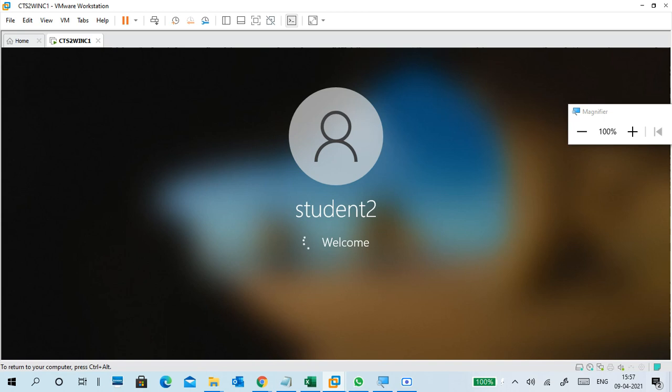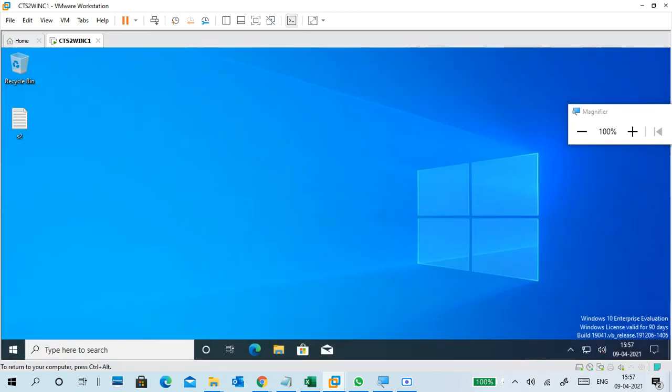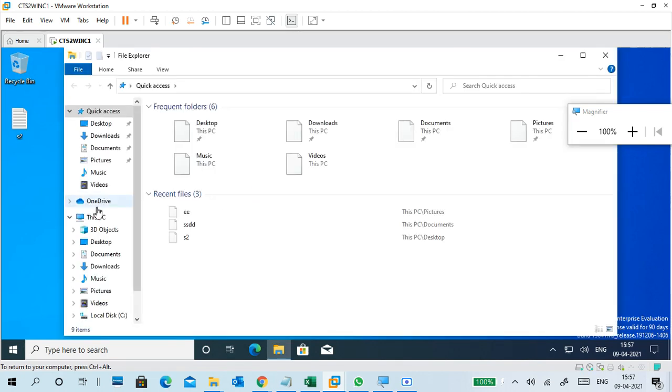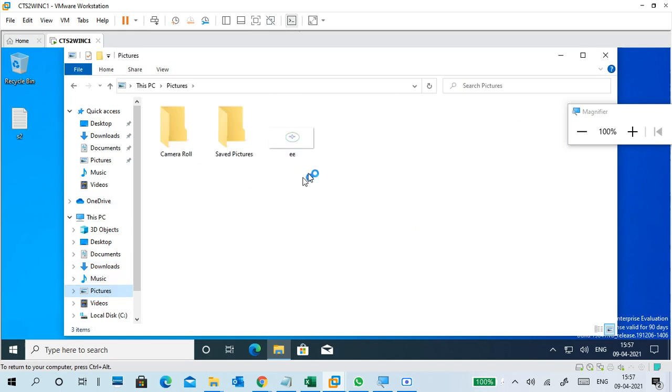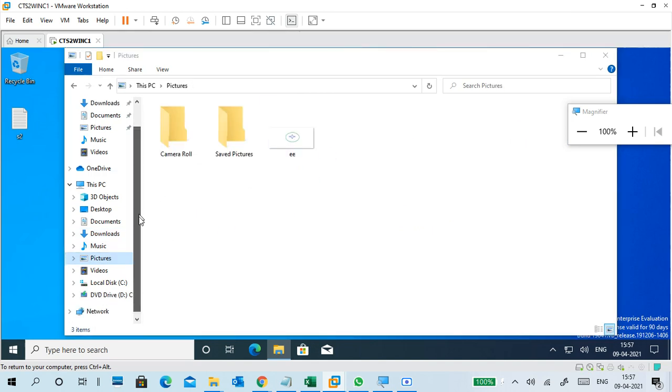You know why I'm relying on a second account and profile data, because profile data will always confuse in the profile manner. See, it is still S2 because it is student 2. This is student 2 desktop only. If you go to documents, only student 2 things are showing. In pictures, only the picture I created at the time of student 2 login. This is entirely profile data.